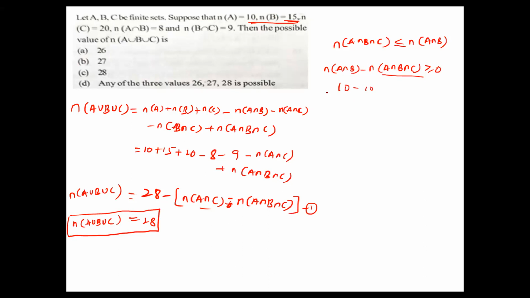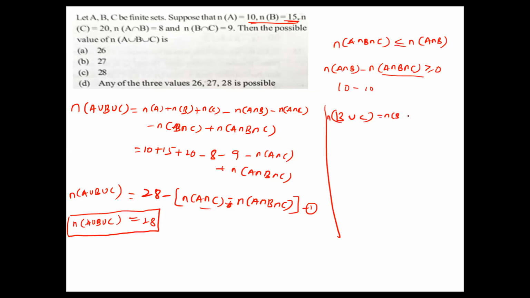Okay, next. Now n(A∩B) is less than or equal to 18. What about the next one? Now consider B∩C. We can take the union, B∪C.